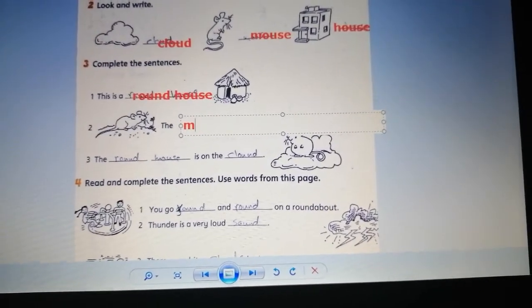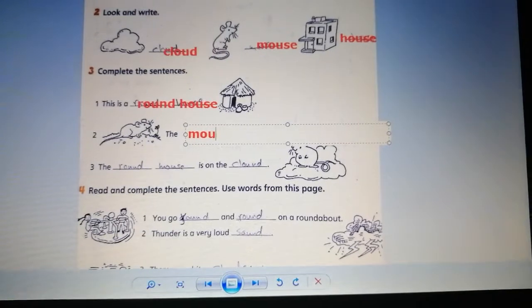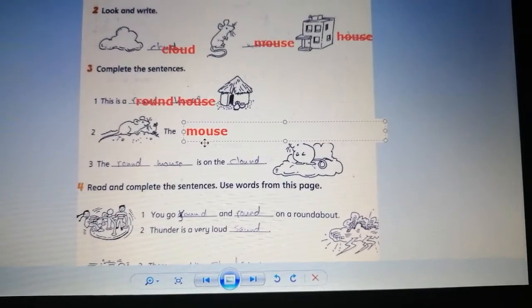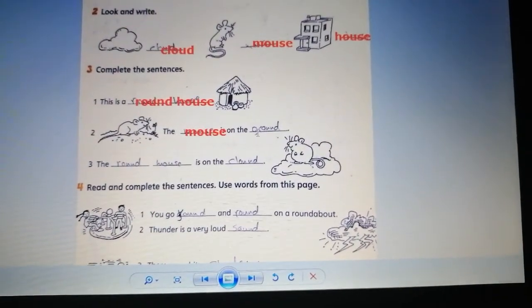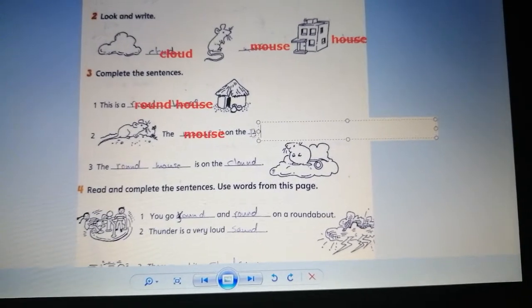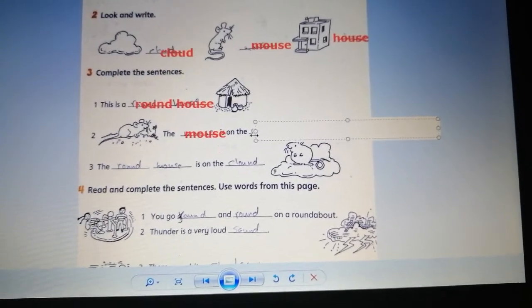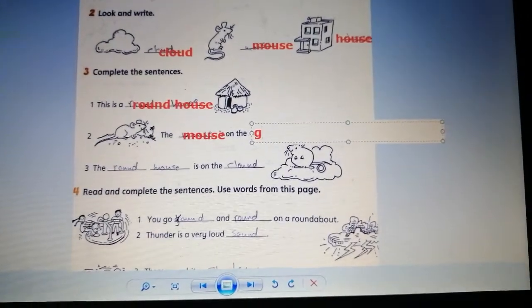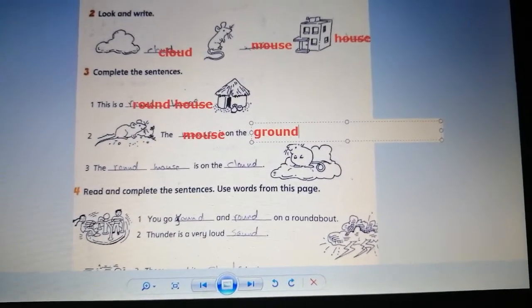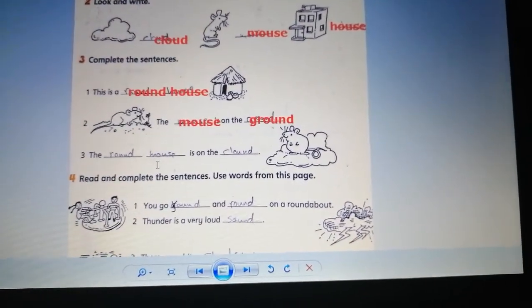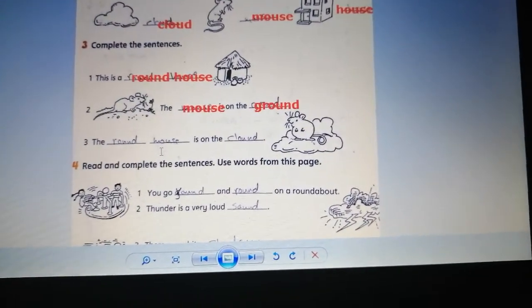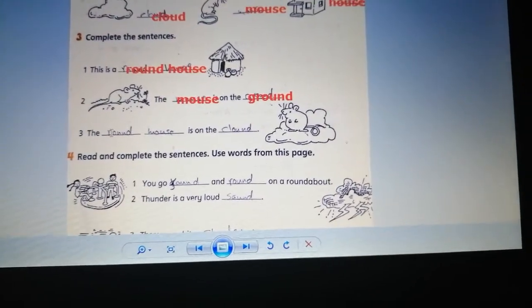Mouse. Where is the mouse? On the ground. Yes, let's write here on the ground. Let's write ground. Okay? Excellent. The mouse is on the ground. Let's see here the third.